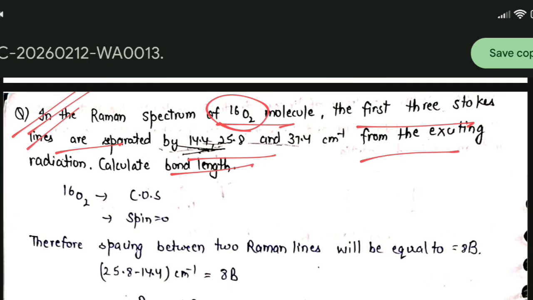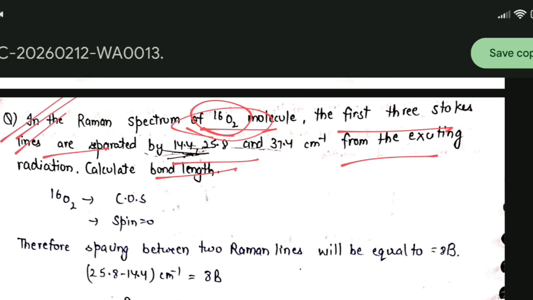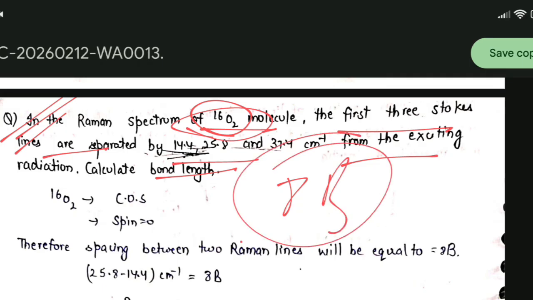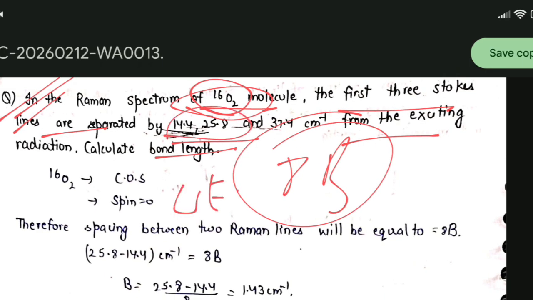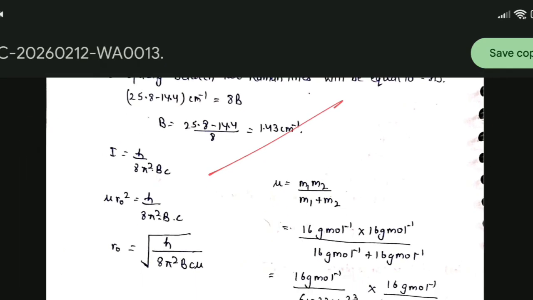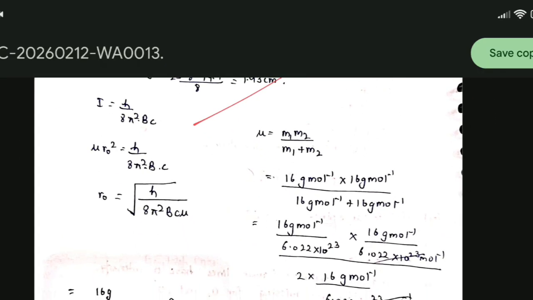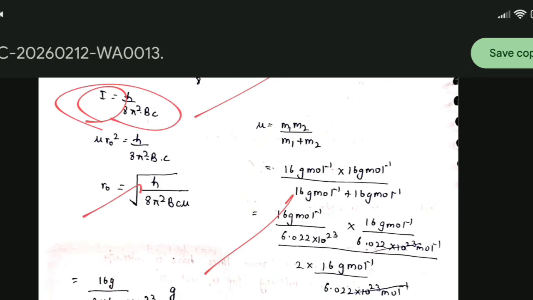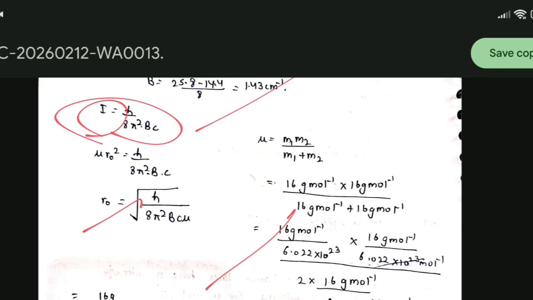As we know, the even values are missing in O2 molecule and CO2 molecule. Then the difference between two consecutive Stokes lines will be 8b. If it is 8b, we will put the delta E value equal to 8b, and we will get the value of b. So subsequently we can find out the value of I, R naught, whatever we want to do, by using the formula I is equal to h by 8 pi square BC.